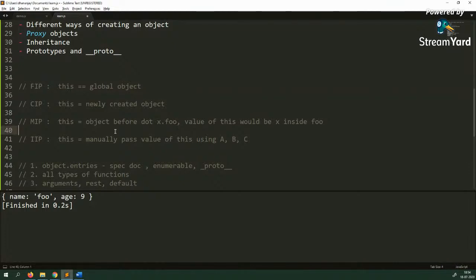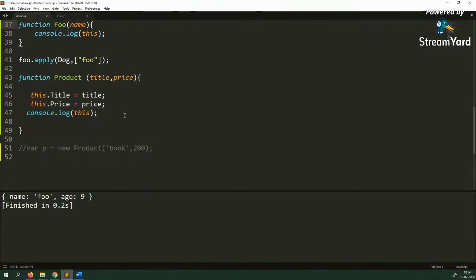When you are at the call site, let's say in this scenario line number 41 is the call site, then you'll ask in which way I'm calling that function. By looking at apply, you know this is the indirect way of calling a function, meaning the first parameter is going to be the value of this. In that way, you can always calculate the value of this. You'll never make a mistake, and doesn't matter how complex the code is, you should be able to get the value of this.